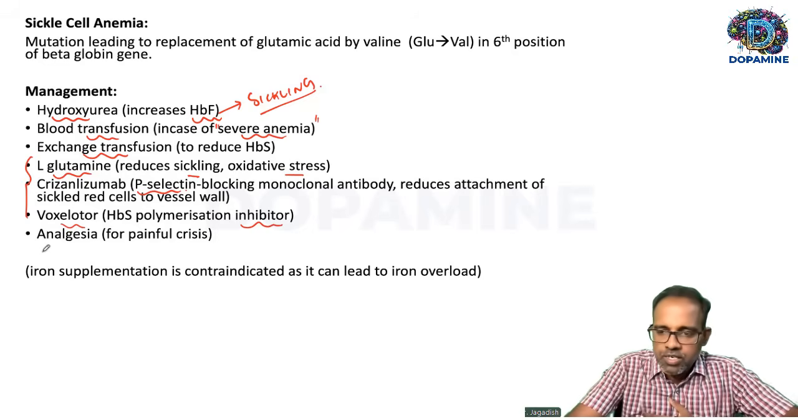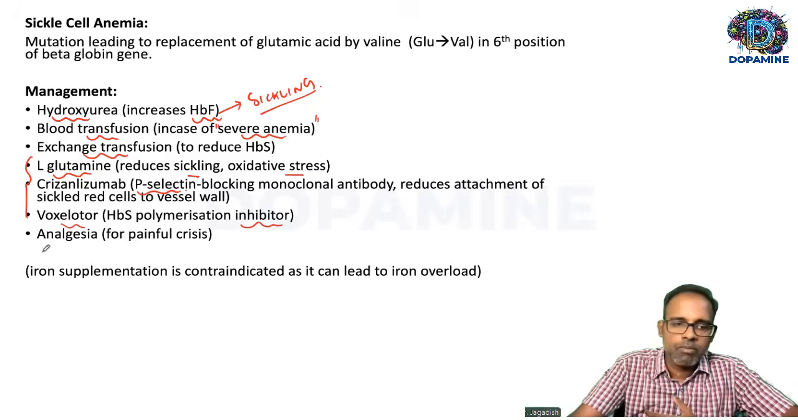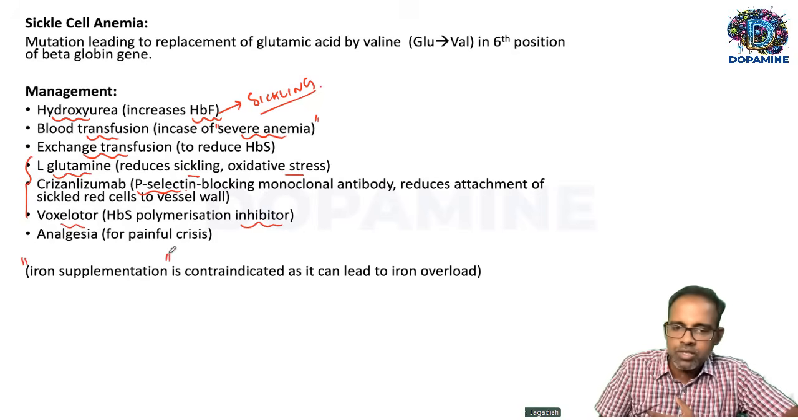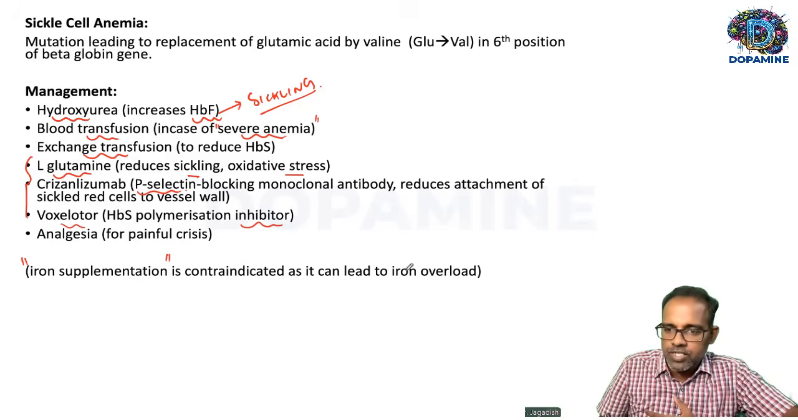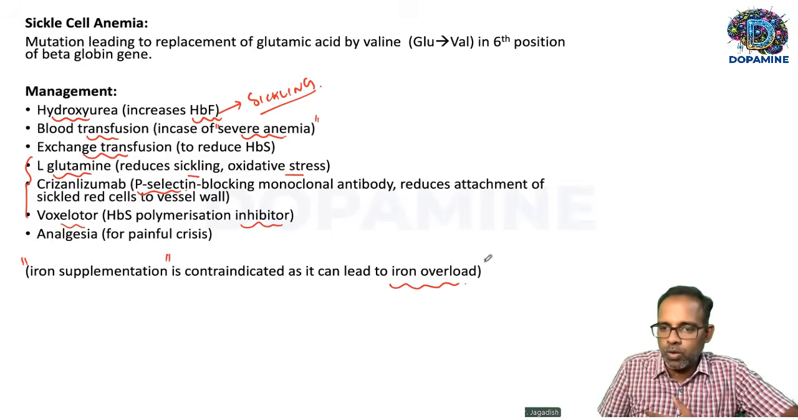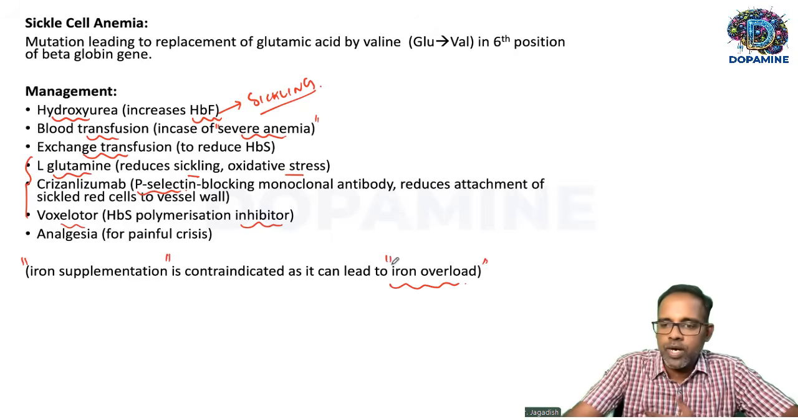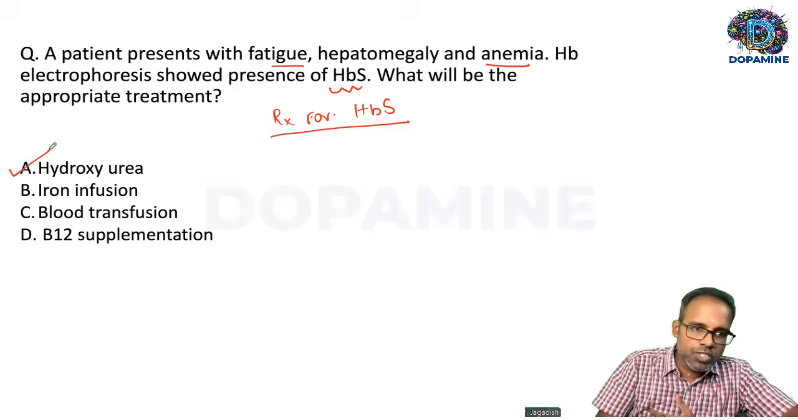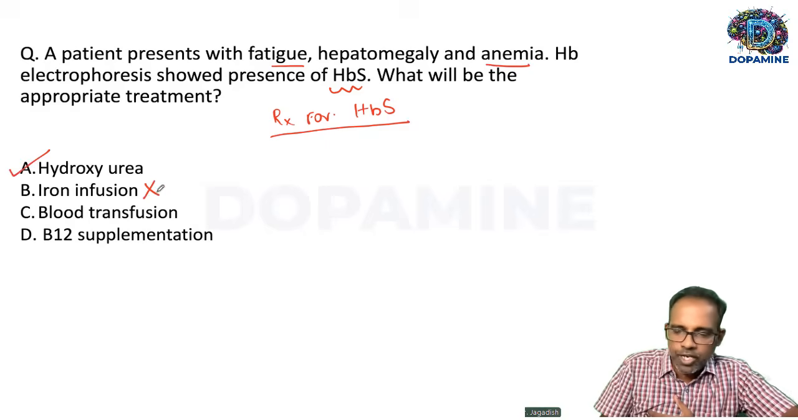So hydroxyurea is the best mode of treatment, followed by blood transfusion, but only in severe cases. Then the monoclonal antibodies and L-glutamine. But iron supplementation should not be attempted because sickle cell patients are always at risk of iron overload. If you give iron supplementation, that is going to aggravate iron overload further. So it's always better to avoid iron supplementation in sickle cell disease patients. So the answer for this will be hydroxyurea. Iron infusion is contraindicated. Blood transfusion only in severe cases.